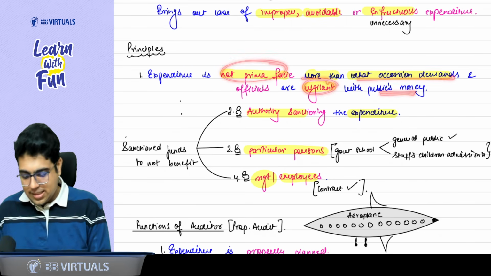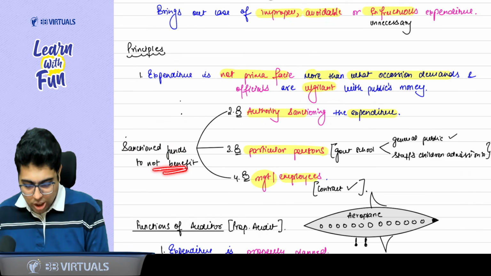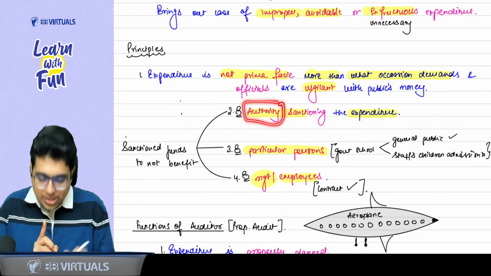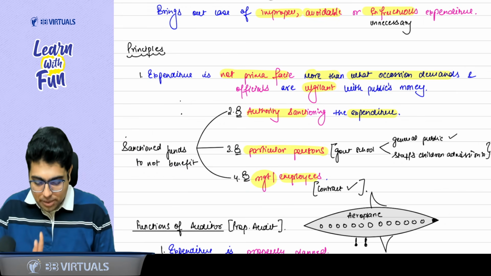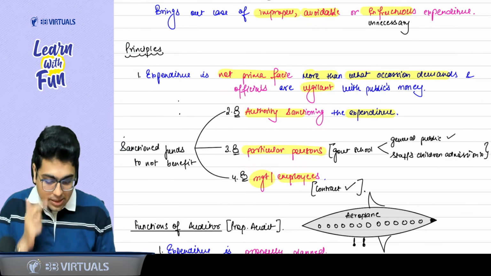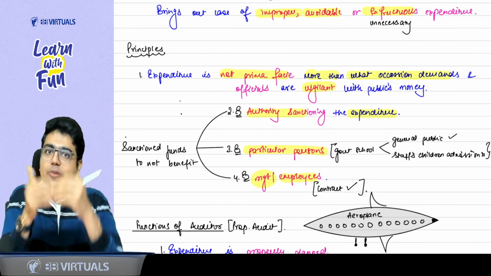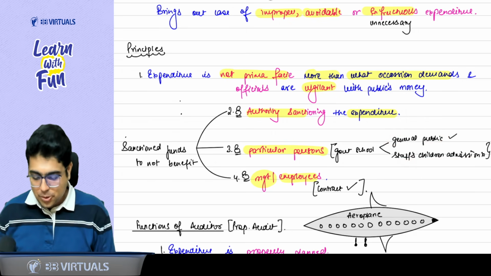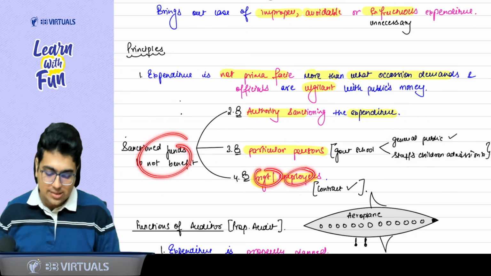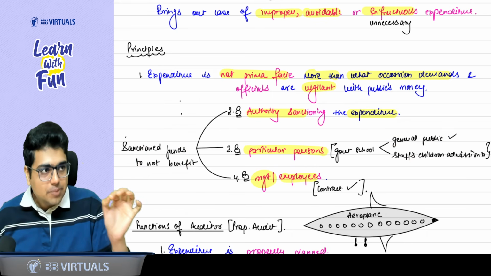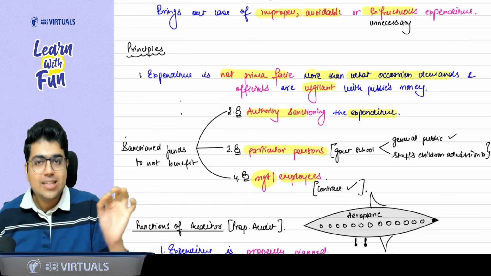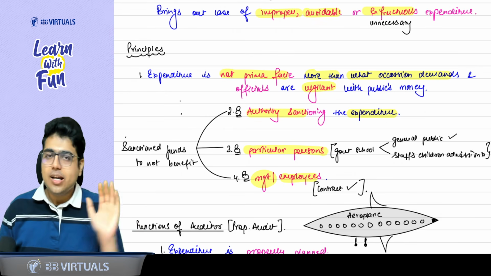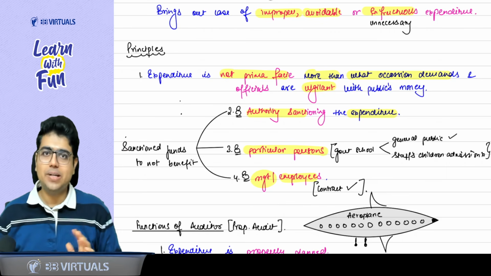The next point says whatever funds are sanctioned should not benefit three people. First, the authority sanctioning the expenditure. Second, they should not benefit a particular person. For example, if I am building a government school, it should be for everyone, for the general public, not only the staff's children. And the last point says it should not benefit the management or employees. They should only be given the salary and the benefits in their contract. Apart from the salary and remuneration, no other benefit should be given to the management or employees of government.